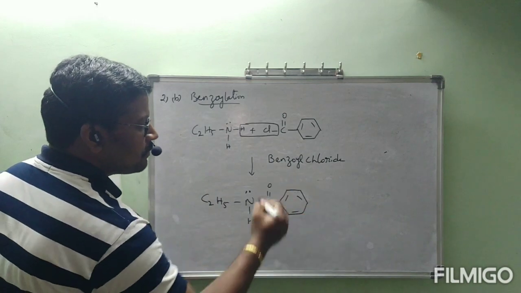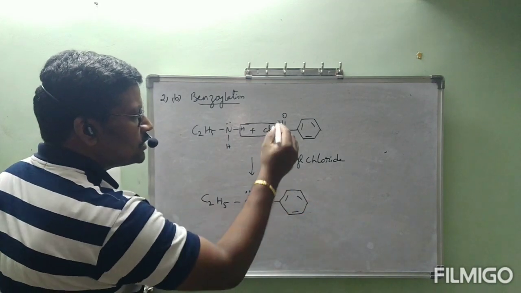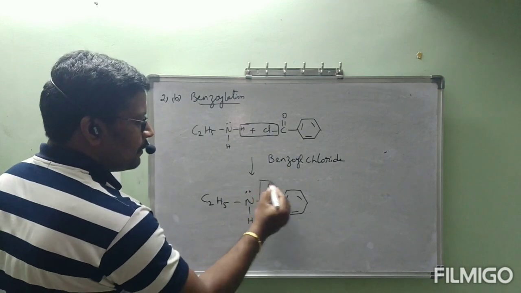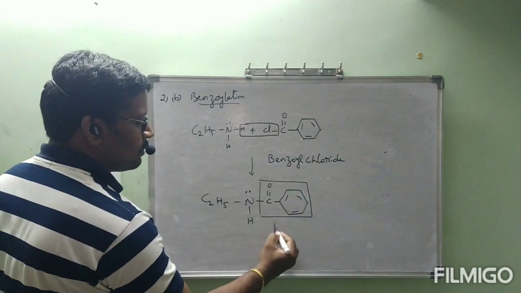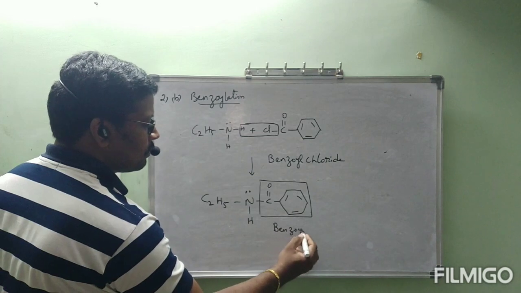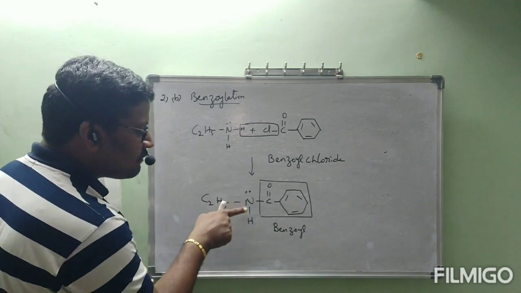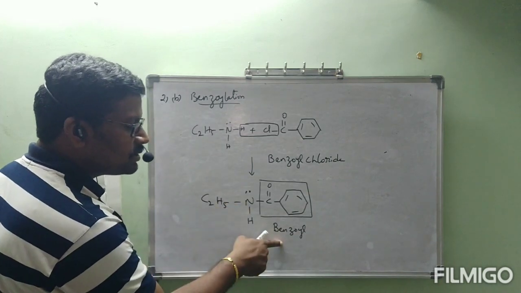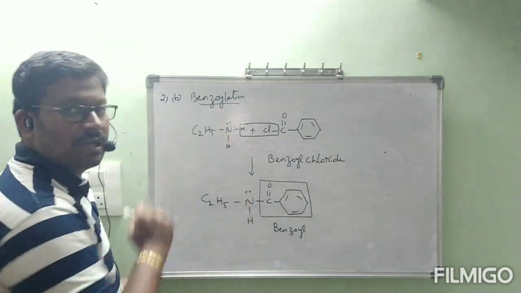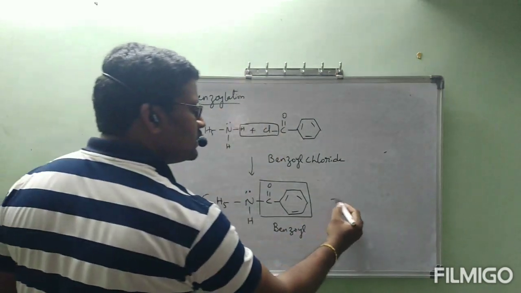See, C6H5, C double bond O. This group is called the benzoyl group. Instead of one hydrogen present in the amine, we are introducing the benzoyl group, that is called benzoylation. This reaction plus HCl.